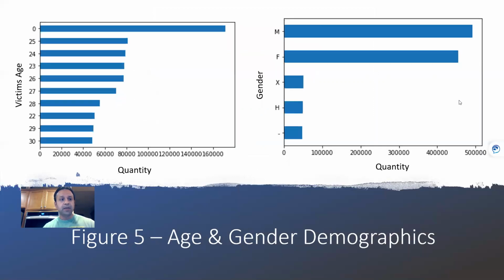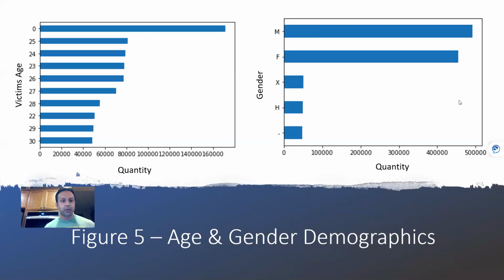Okay. The next one we wanted to understand, who is it? Is it a particular age group that these are coming from? What we found out is that 25 through 30-year-old victims were part of the victims that were committing these crimes. Now you'll probably be asking, what does that 0 mean?